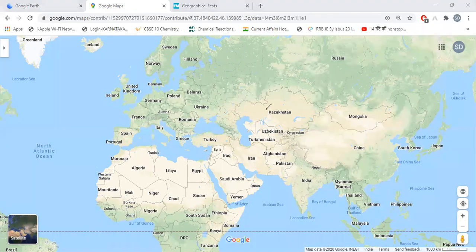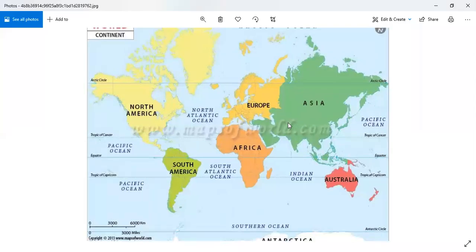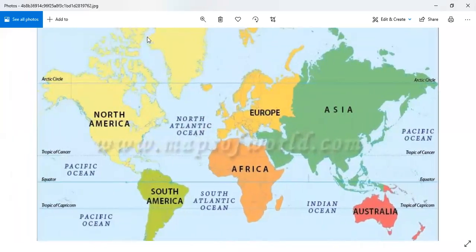As you can see here, Asia and Europe are separated by mountains called the Ural Mountains. If I take you to this position, at this point, this is Asia. This Asia is separated by mountains here from Europe. These are called the Ural Mountains.